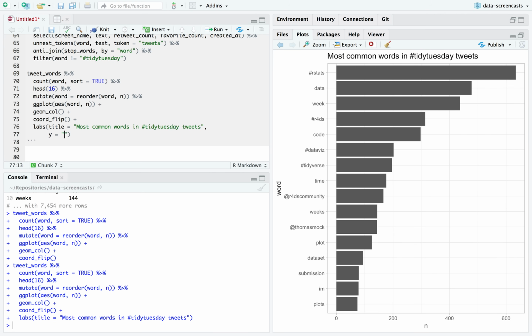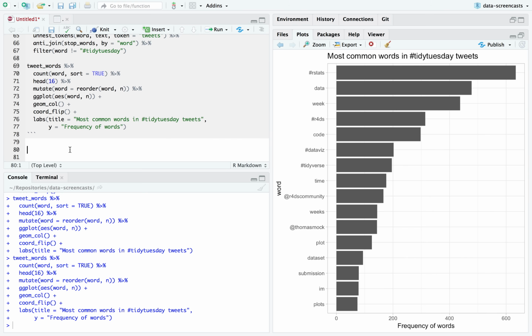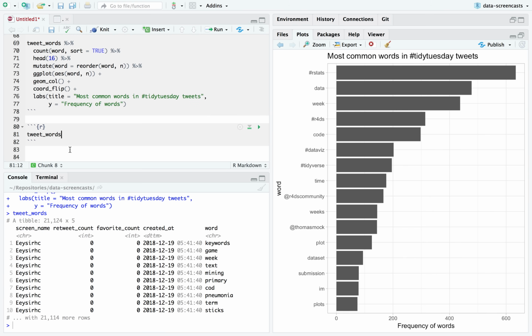And y will be frequency of words. I could have broken this down just into hashtags, could have broken it down just into people mentioned, but generally this works for me. I wonder if there's a misspelling or a quick spelling of I am, or if it means something else here. Okay.